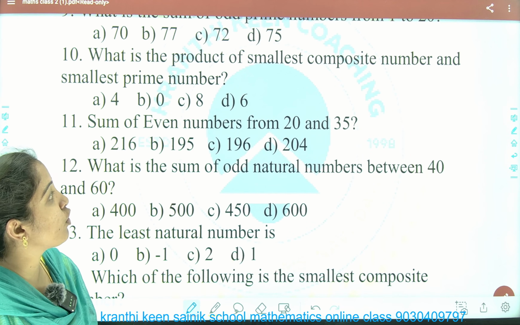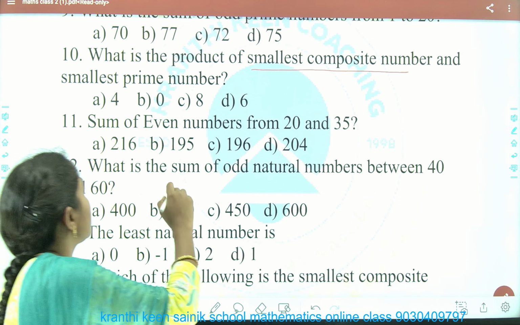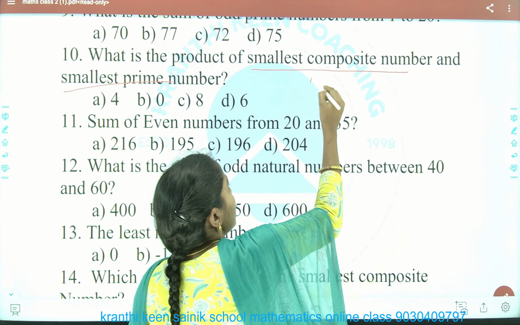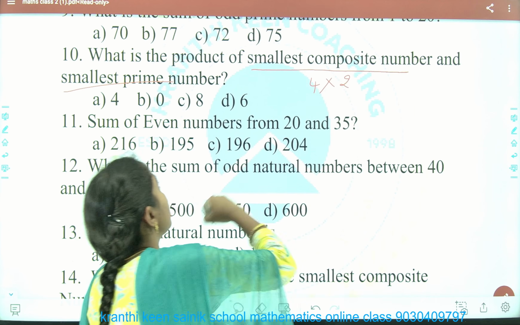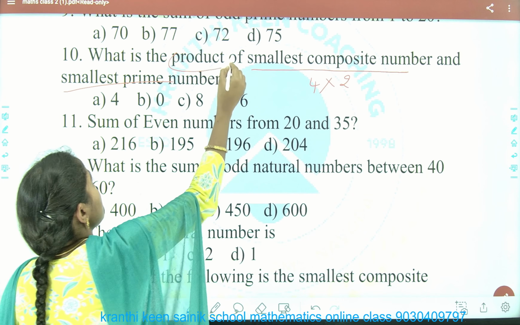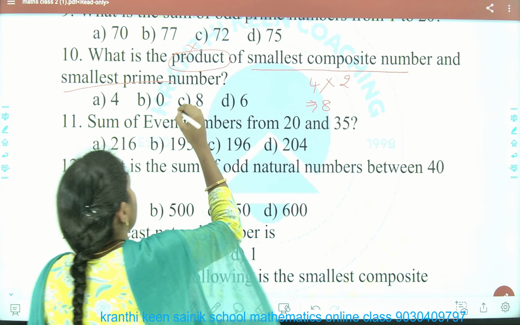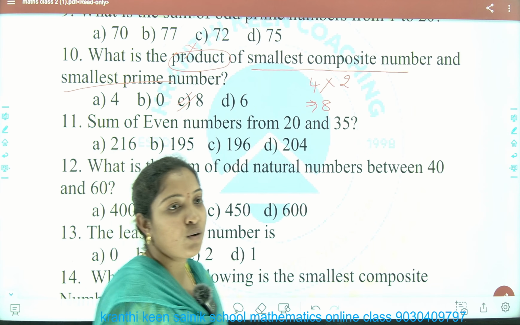What is the product of the smallest composite number and the smallest prime number? I think this question is repeated. Okay. The smallest composite is 4 and the smallest prime is 2. Product means multiplication. To multiply those two numbers, 8. Option C, 8. So this is all about today's session.